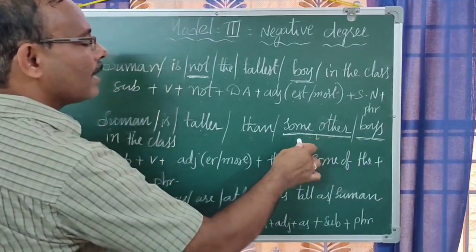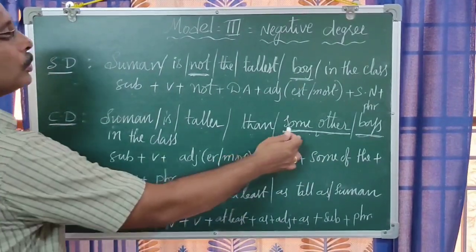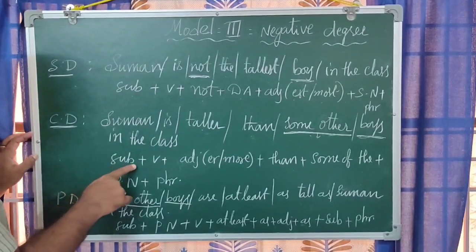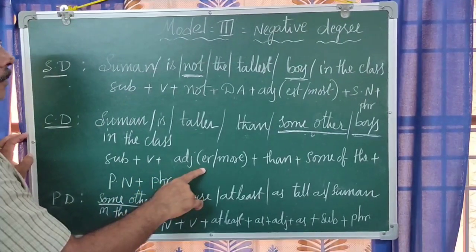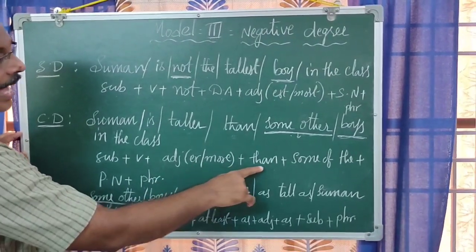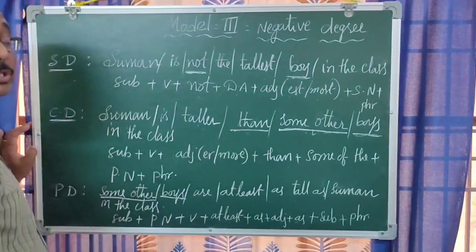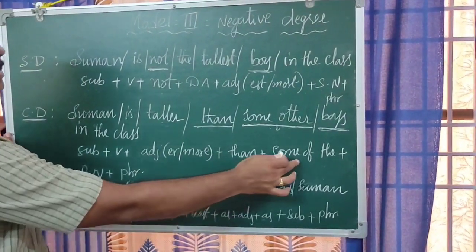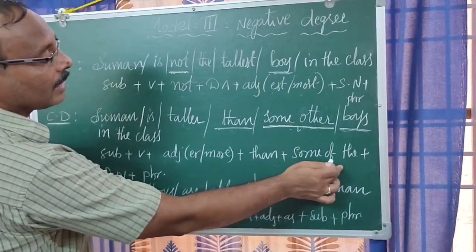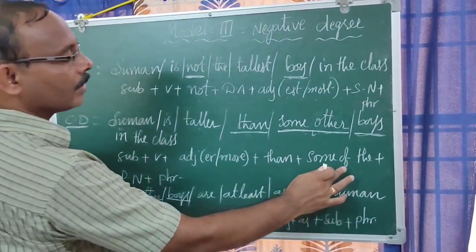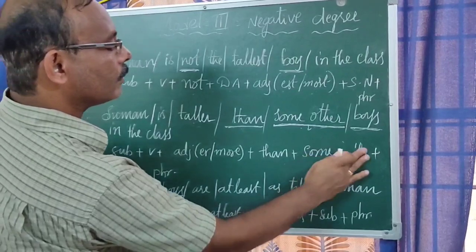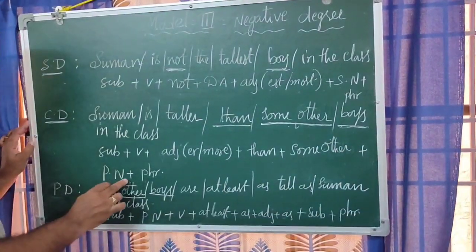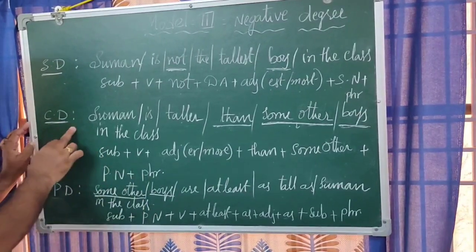Of course, after "some other", "many other", we use plural nouns. It is very common, right? So the structure of the comparative degree here is subject plus verb plus adjective with er or more plus than. Than is very important. I told you whenever we use the comparative degree, than is very important. We have to use it, plus some other, plus plural noun plus phrase. This is the structure of the comparative degree.